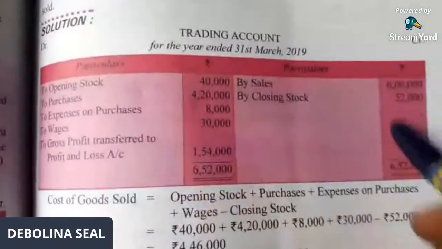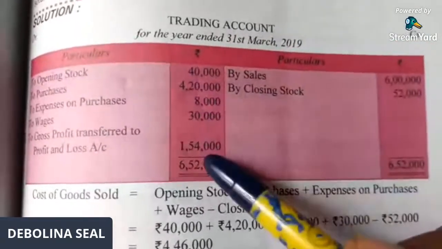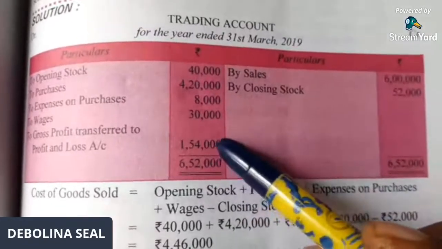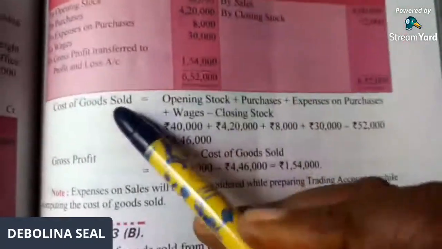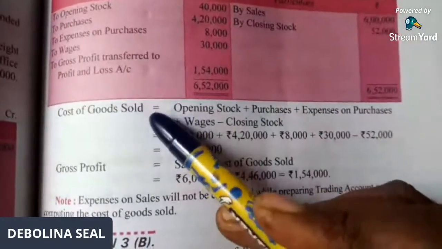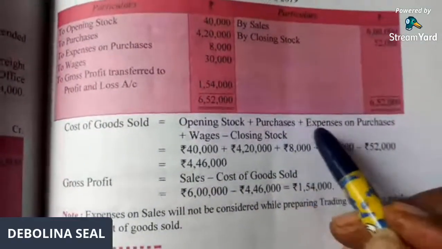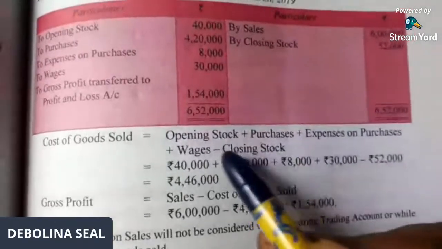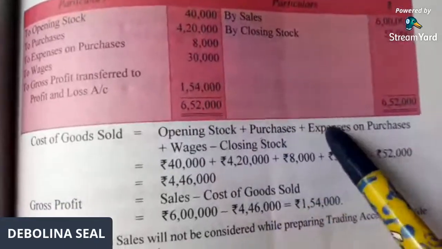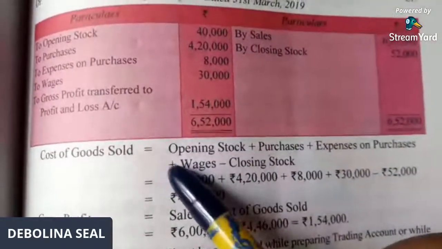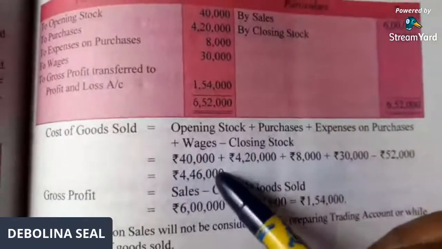So when you deduct all these expenditures from 6,52,000, you are getting 1,54,000. This 1,54,000 is your gross profit. Now they are asking you cost of goods sold. Cost of goods sold, we just saw the formula. With opening stock you are going to add purchase and direct expenses minus closing stock. So opening stock is there, plus purchase, plus expense on purchase, plus wages minus closing stock. When you do, you are getting cost of goods sold 4,46,000.